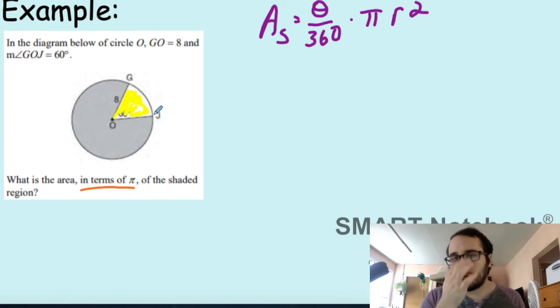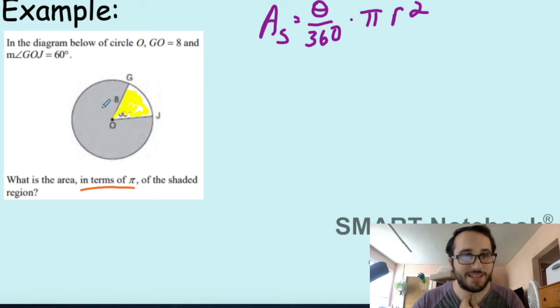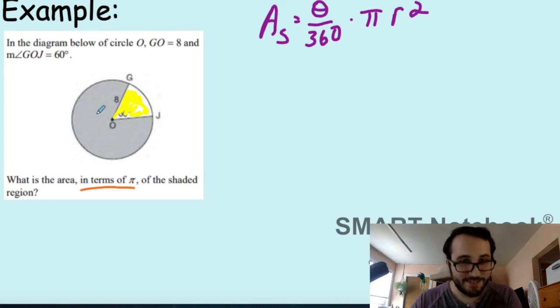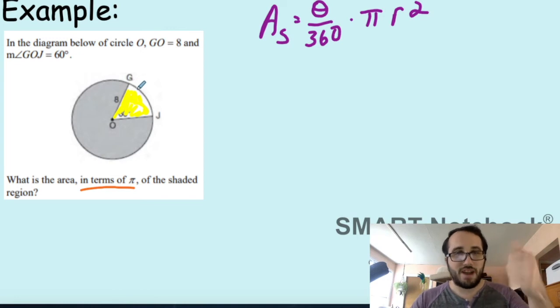Yeah, so what we could do is find the area of the entire circle. And then we can subtract the area of the yellow slice, and we'll be left with this Pac-Man kind of thing. Do you all know what Pac-Man is? It'd be really funny if you guys don't know what Pac-Man is. But anyways, that's what we're going to do. Find the area of the whole circle, and then subtract the area of our pizza slice.